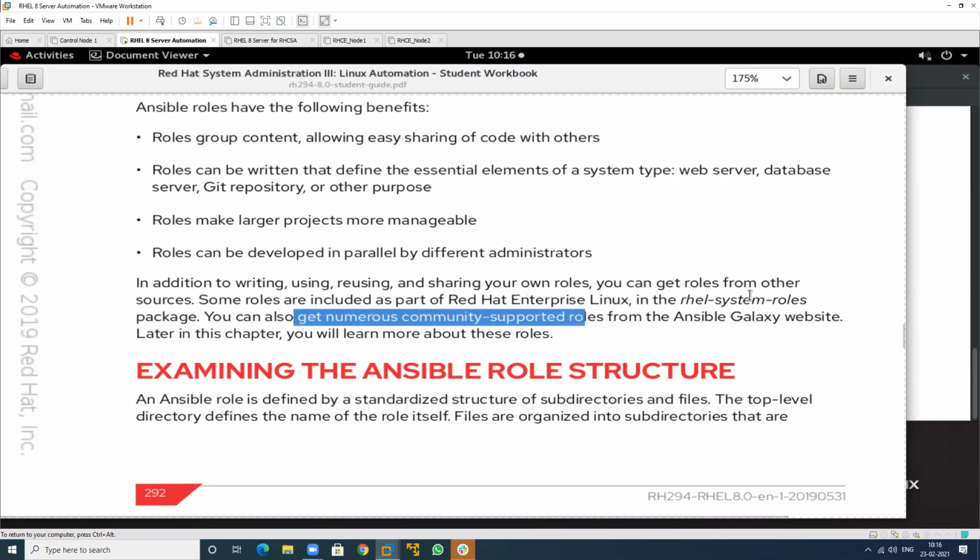In Ansible Galaxy, a lot of the community write roles, and according to your requirements, you can download a role, make some changes for your environment, and use it. That is written by the communities, and the community also provides support for you.